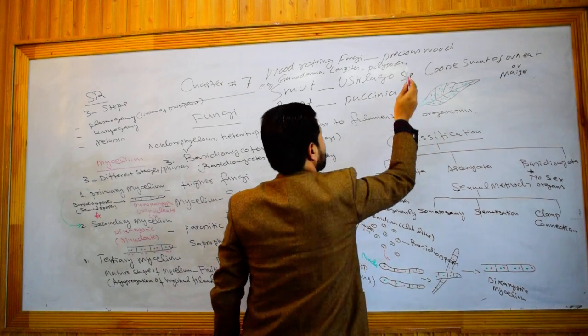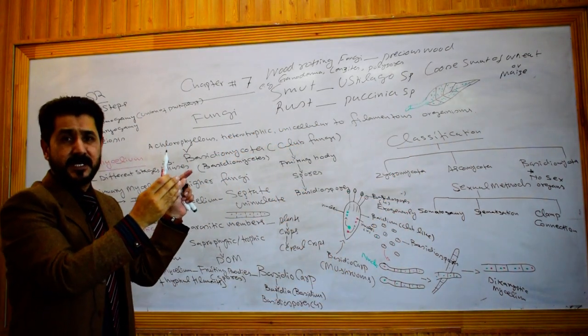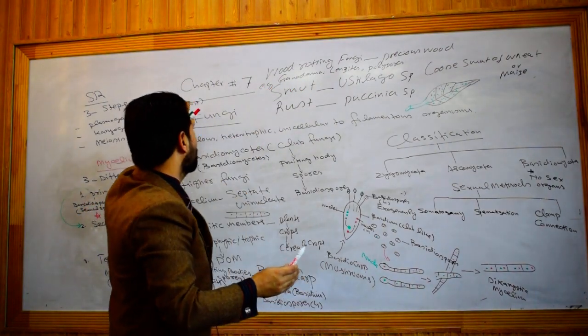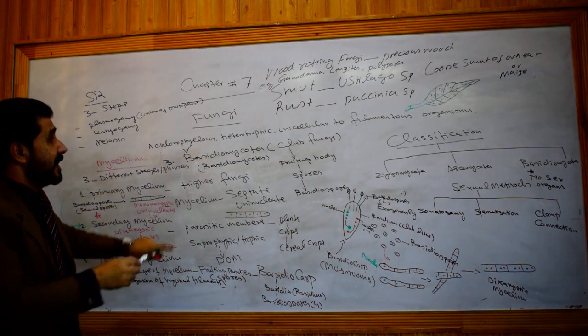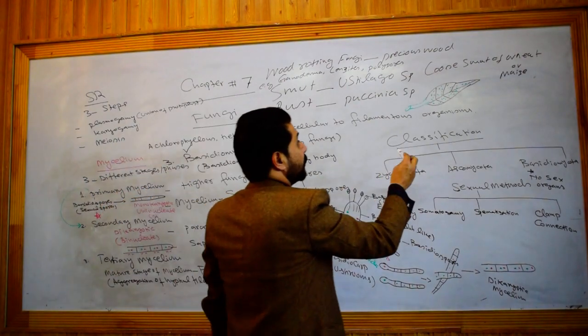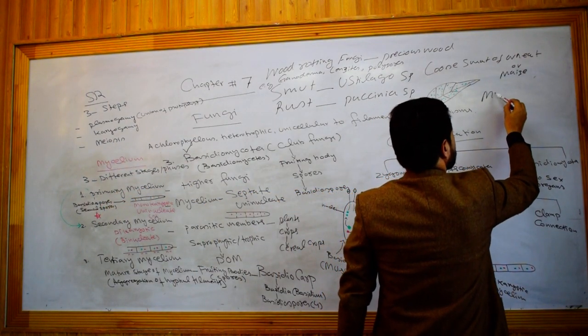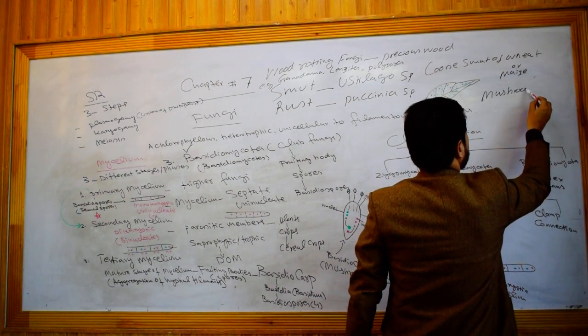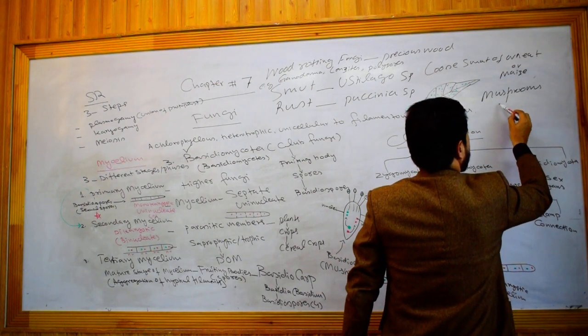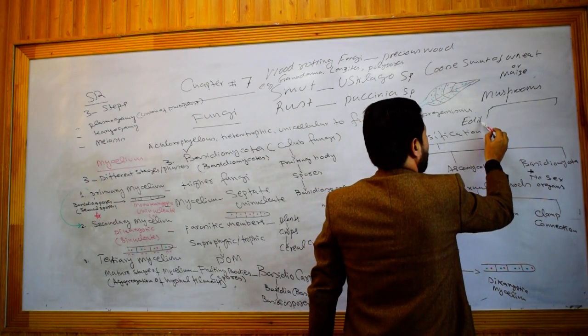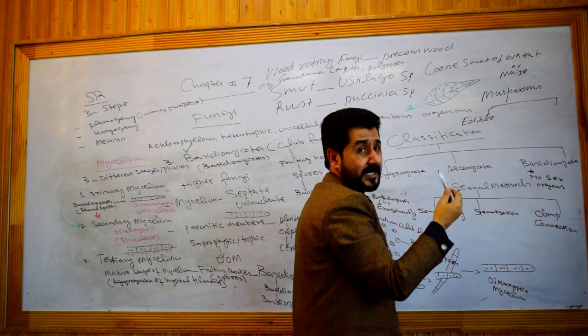They can be seen attached to the trunk of the tree. So these fungi are called wood rotting fungi, and they belong to Basidiomycota. Basidiomycota also include the well-known mushrooms. Mushrooms may be edible mushrooms, which we use as food,